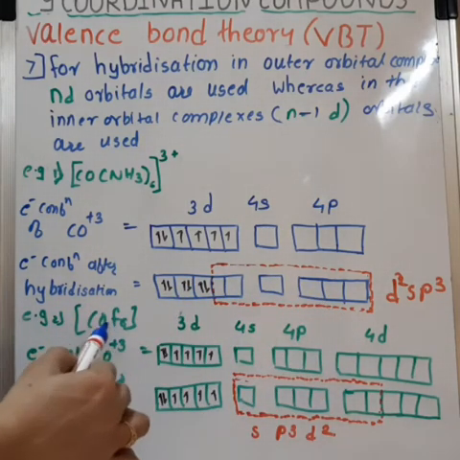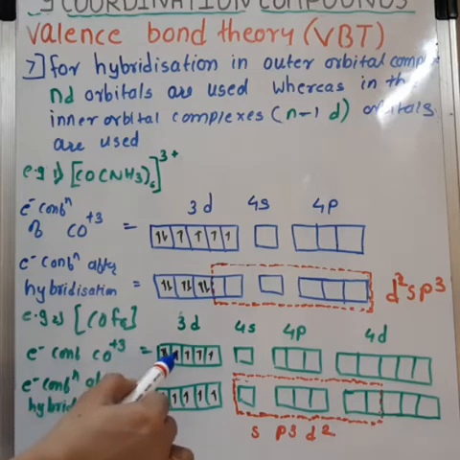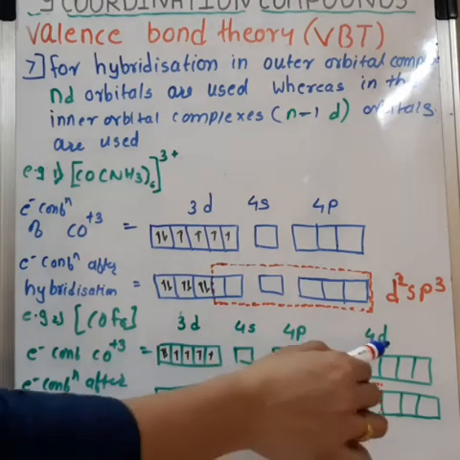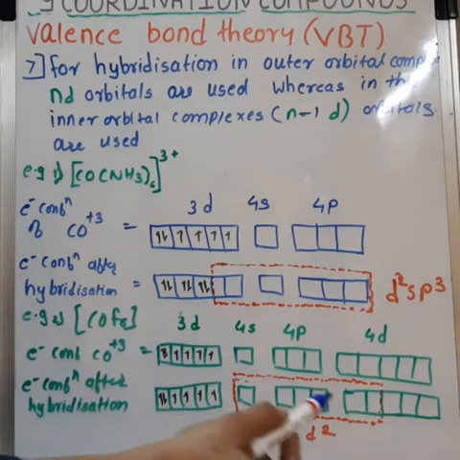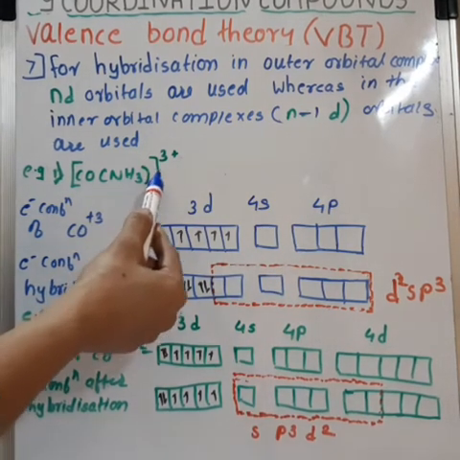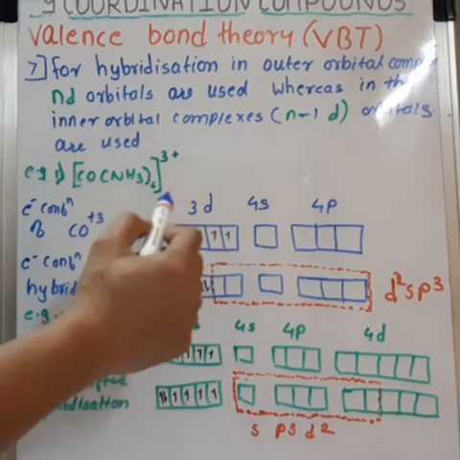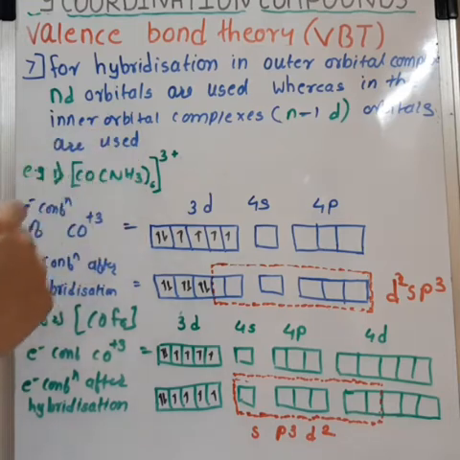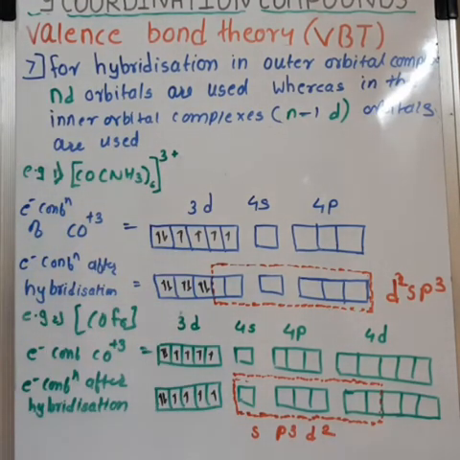In the second example, [CoF6]3-, the electronic configuration of Co3+ ion is 3d6, 4s0, 4p0, 4d0. After hybridization, 6 hybrid orbitals are formed which are sp3d2. That means in [CoF6]3-, the outer d orbital is used for hybridization, and in [Co(NH3)6]3+, the inner d orbital is used for hybridization. So [Co(NH3)6]3+ is an inner orbital complex and [CoF6]3- is an outer orbital complex.